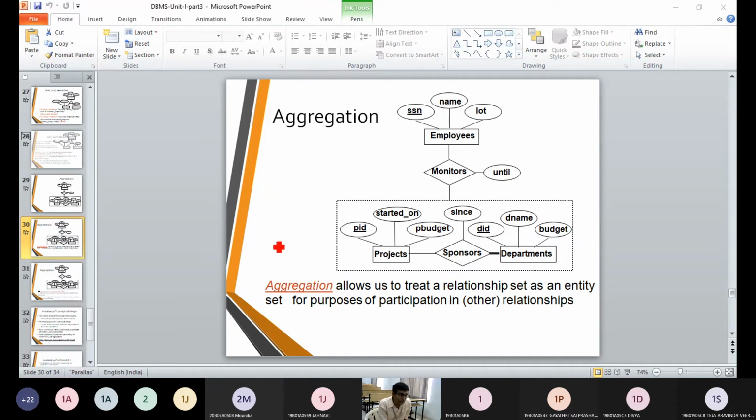So every project is going to be identified with a number, when it is going to start and how much it is. Whether it is a 50 lakh project, a 35 lakh project, or a 1 crore project, how much is the budget of that project we are going to give. That is one aspect. The first aspect is the project is sponsored by some third party.